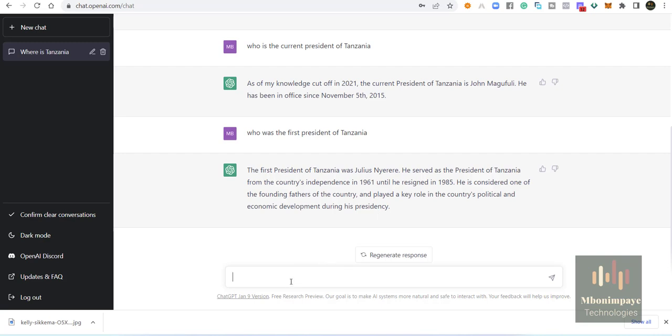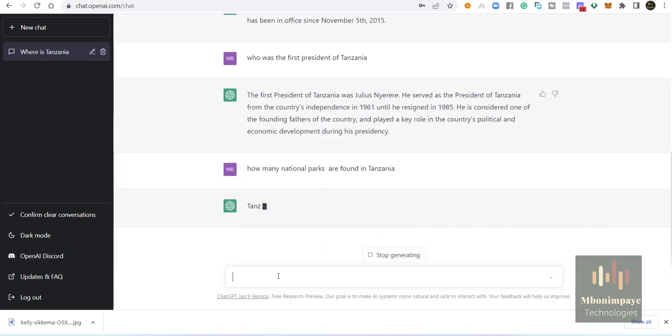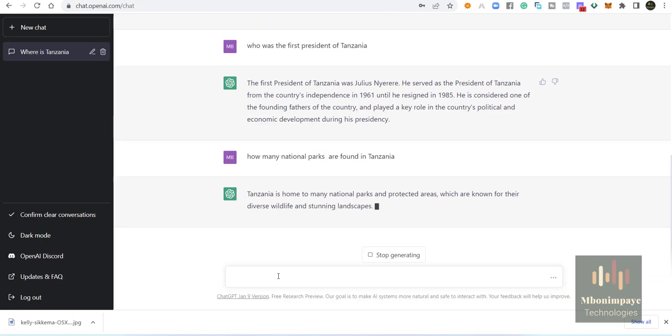Another question is, how many national parks are found in Tanzania? Let's wait for ChatGPT to give us the answer.